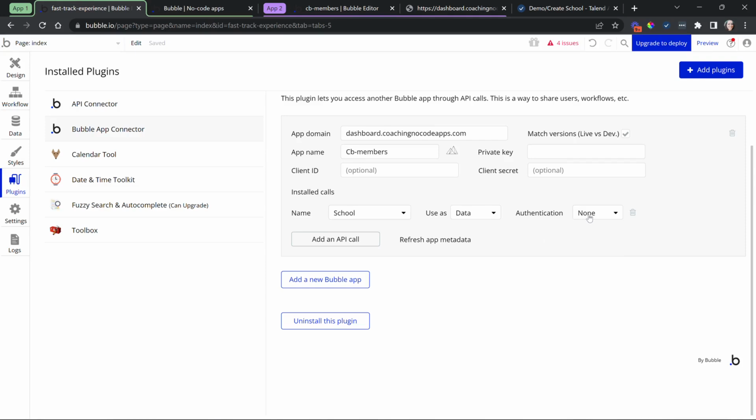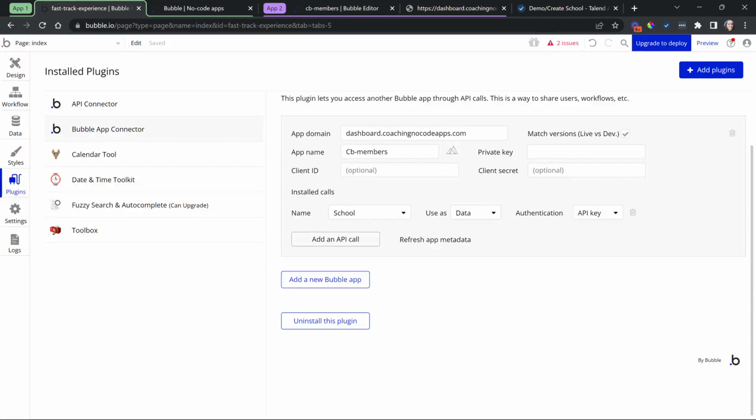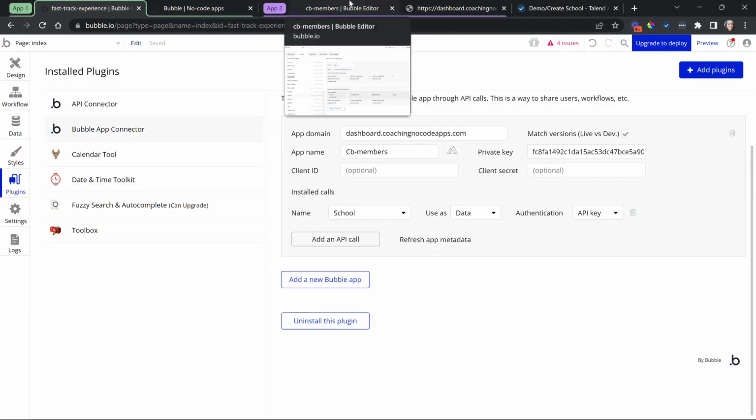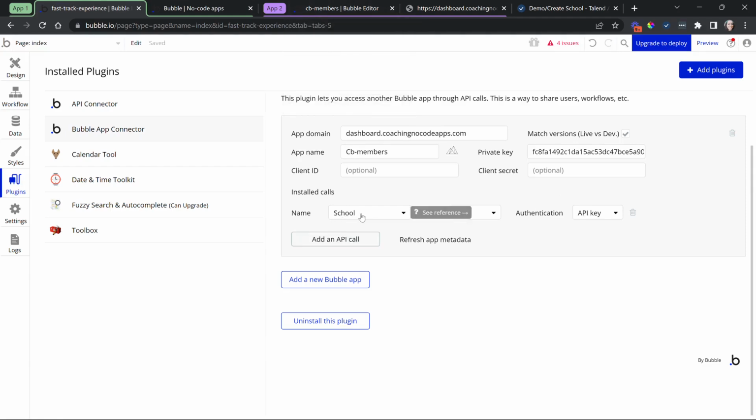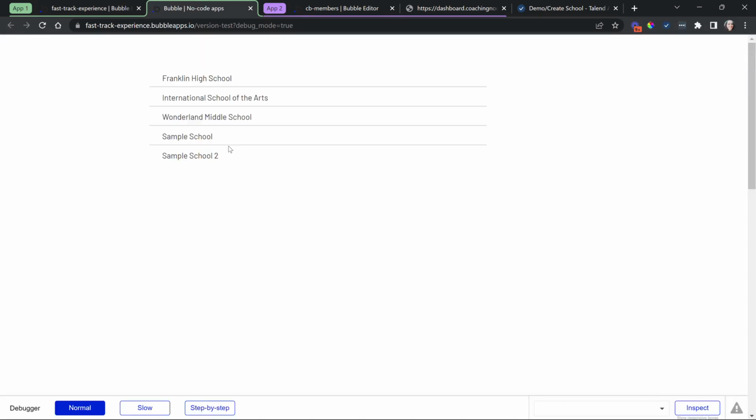So if I go back into the setting, say API key, and paste in the key that I've generated into the setting. Again, just as a reminder, this key was generated in the original application that owns this data type from the settings tab. So now I've added that key. I'm telling this application, hey, we are going to authorize ourselves via a key. And if I refresh the page, I should see the data again because I override those privacy rules with the key.